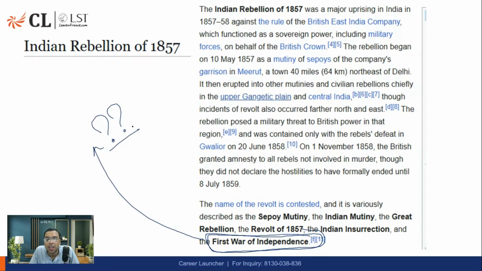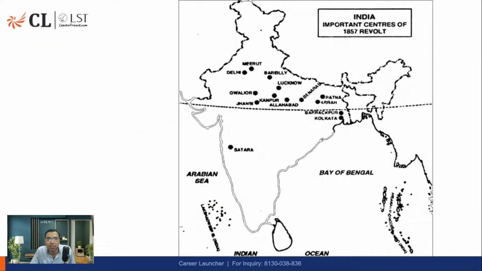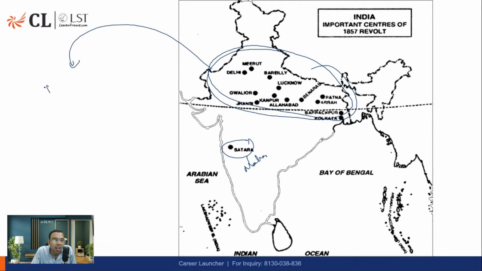Second thing is, this was primarily in central India and the upper Gangetic Plain. This is also important because we'll be discussing it. These are the regions where the revolt of 1857 happened. If you see carefully, there is Satara in Maharashtra. Other than that, it was generally in North and Central India, limited to that, not much in South India or Northeast India.